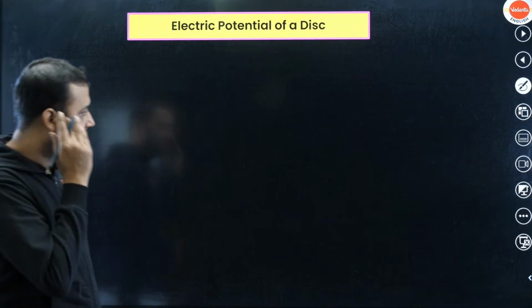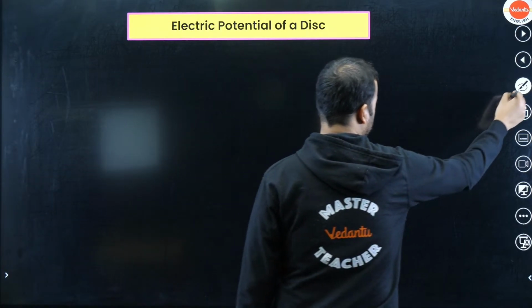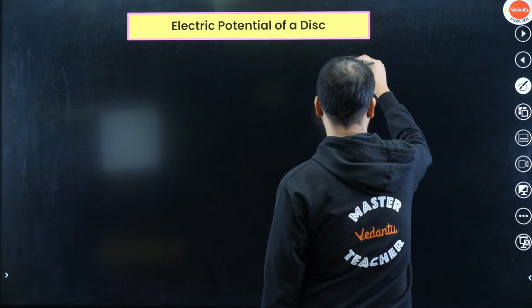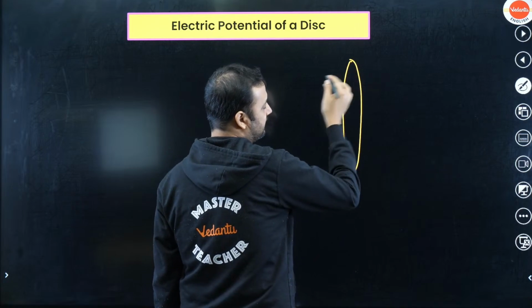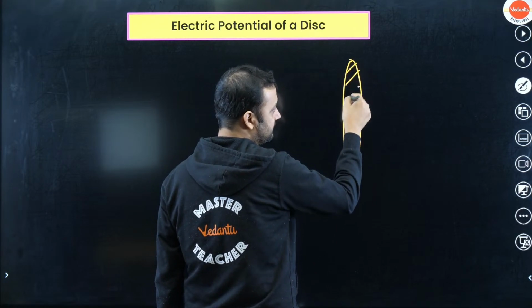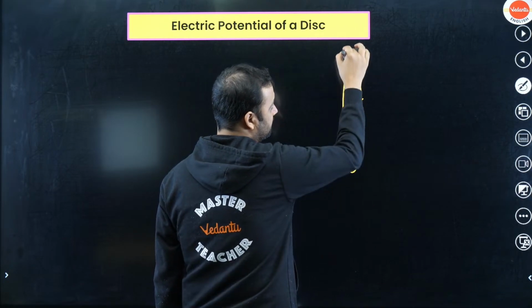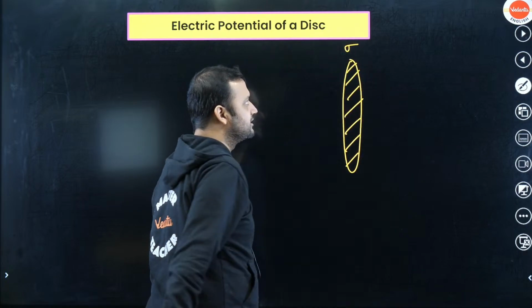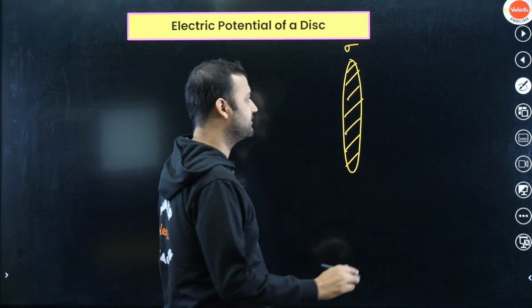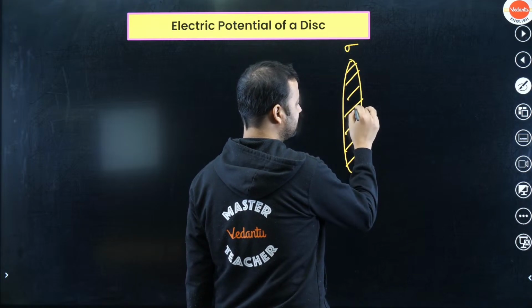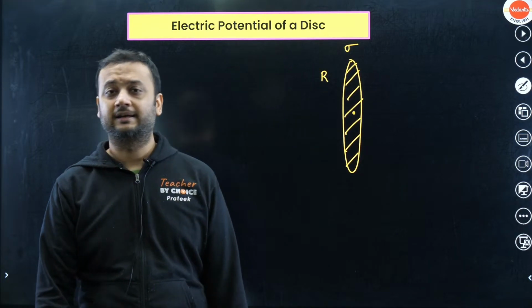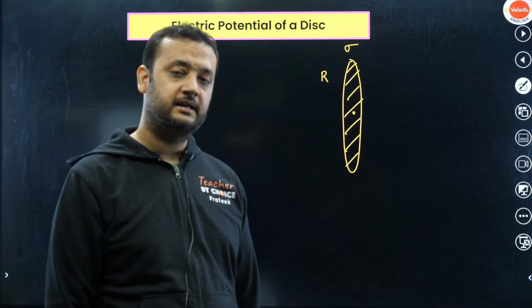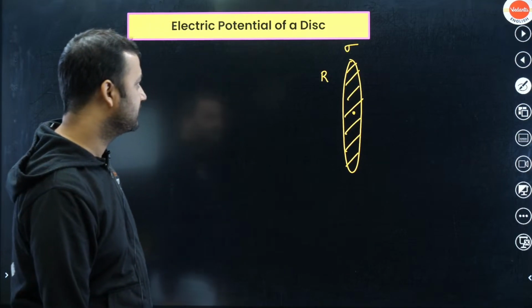So potential of a disk. Okay, so now you know that disk is a uniformly charged body. Disk is a uniformly charged body, and the charge is spread on the area. That means the charge is whole spread on the area, and let us say sigma is the charge density. So what is sigma? Sigma is the charge density, and R is the radius of the disk. So remember here, capital R I am saying is the radius of the disk. Okay, and sigma is the charge density.